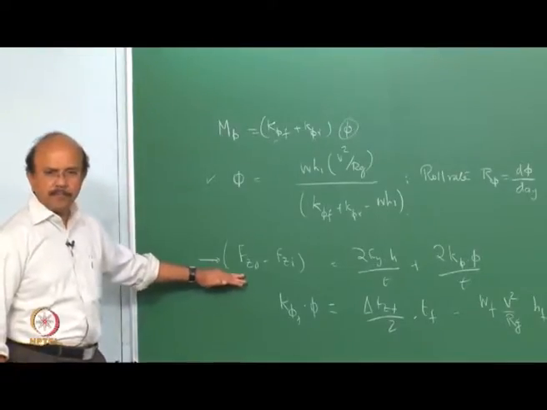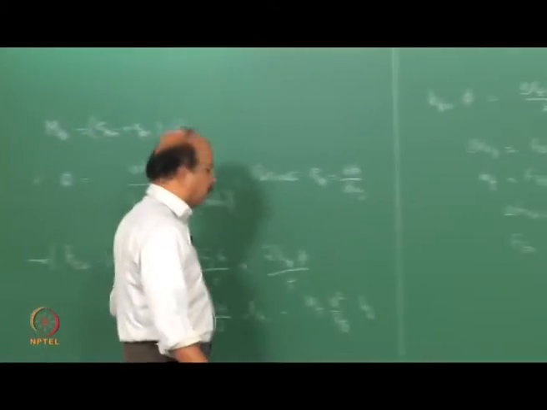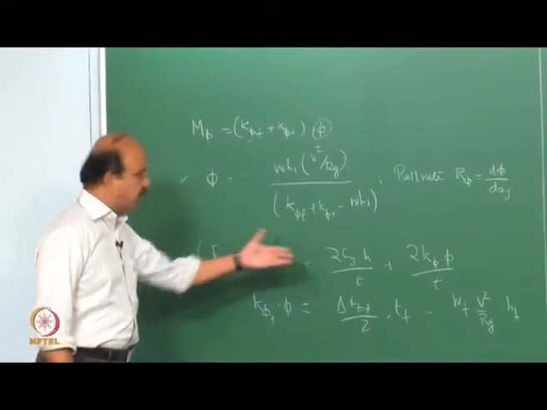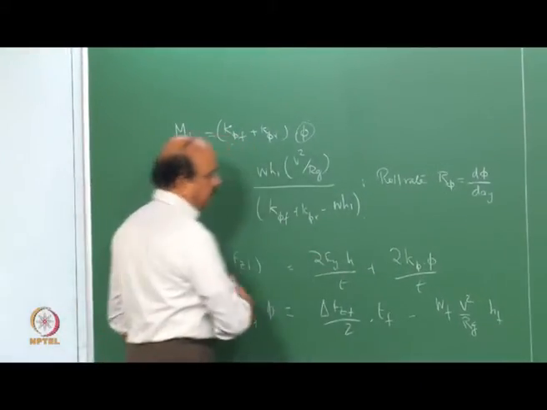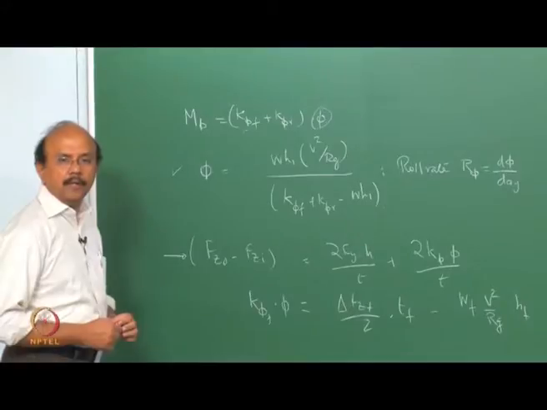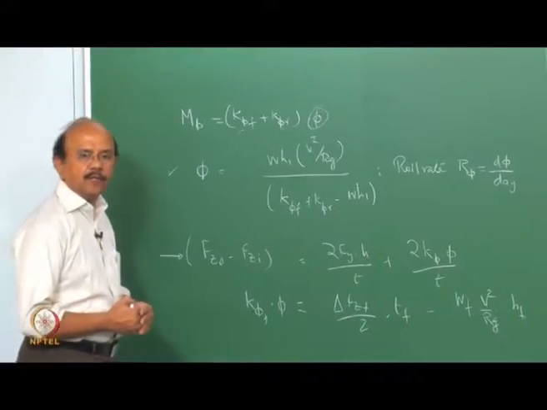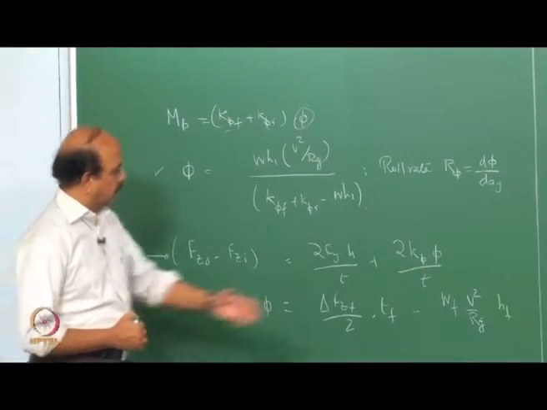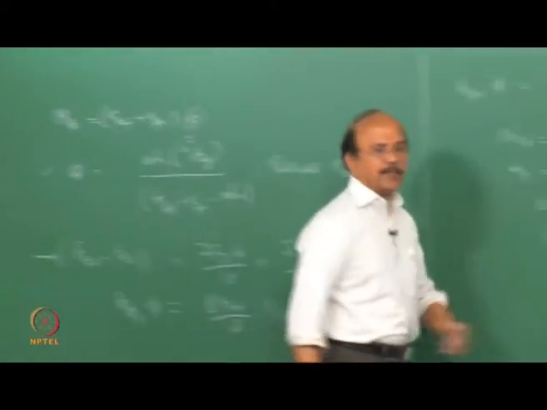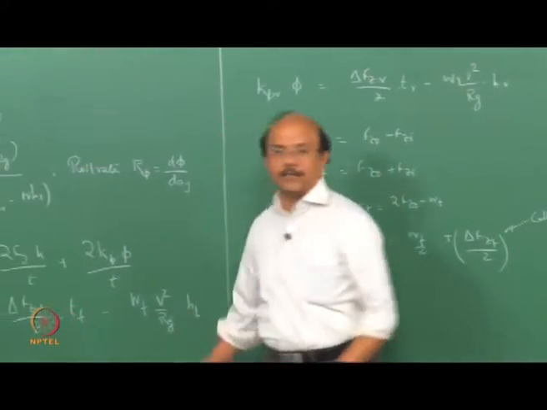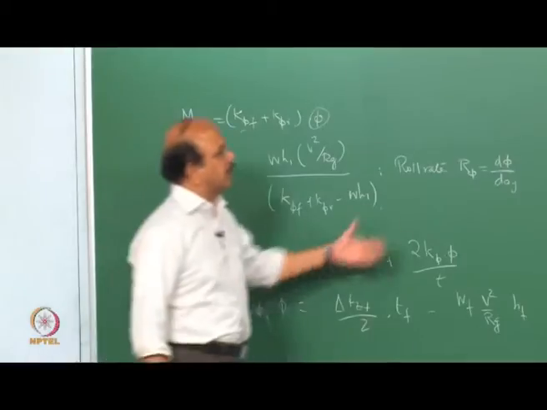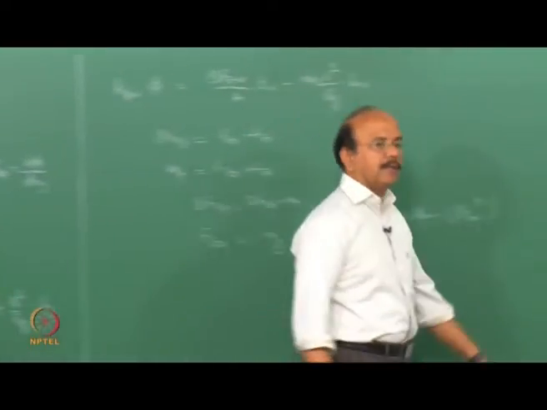Any questions on this? Okay, that is the load transfer between the outer and the inner wheel. So I'm rearranging that equation, bringing that to the left hand side, and we know that Fy is nothing but, for example, Fy front is Wf into V squared by Rg, and that's what I'm substituting here, and instead of H I am putting Hf. So I am specializing this equation for the front as well as for the rear. This is a general expression which we derived, and that expression we are specializing for the front and the rear.